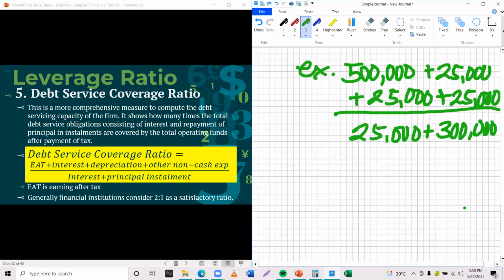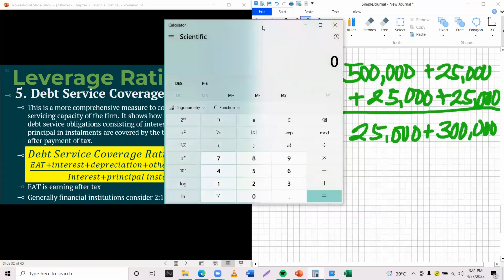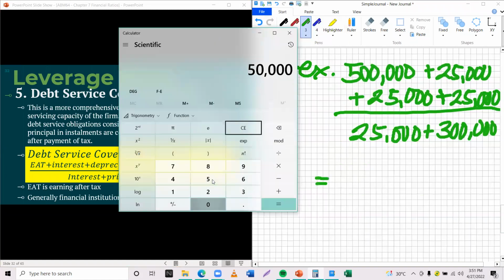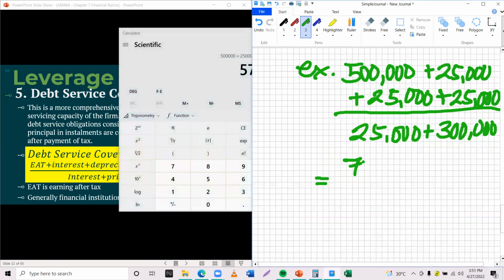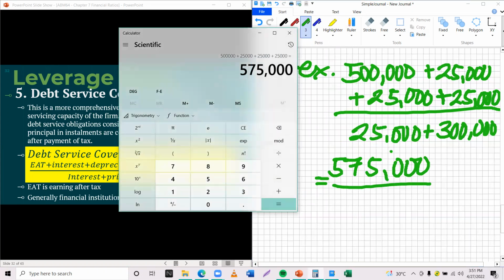What if 5 million siya? Then more pa ang installment, let's say per month is 300,000. So this would be what it would look like. So let's try to solve that. I hope you can see my calculator. We'll have 500,000 plus 25,000 plus another 25,000 for the depreciation and another 25,000 for the other expense. So we are going to have 575,000 as the numerator over the denominator, which is 300,000 plus 25,000.